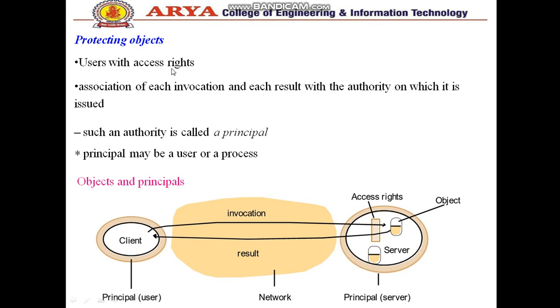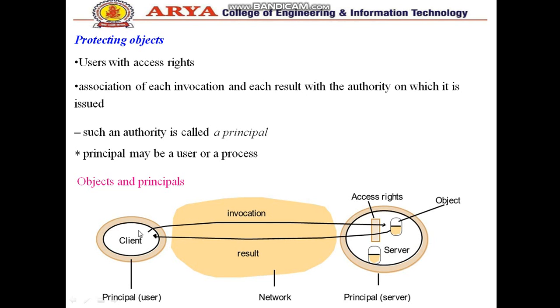Now, protecting the objects, the user with access rights. How will you protect the objects? By providing the access rights. Such authority is called the principal, that is, the association of each invocation and each result with the authority on which it is issued. That authority which issues the invocation and each result is called the principal. The principal may be a user or a process.